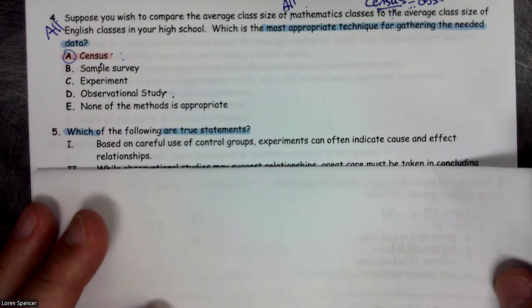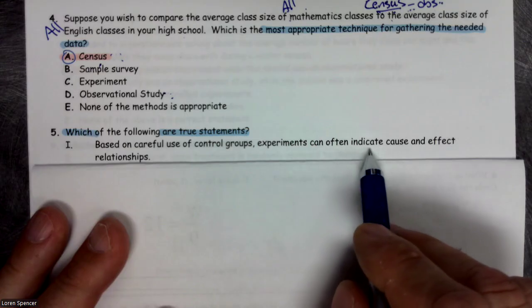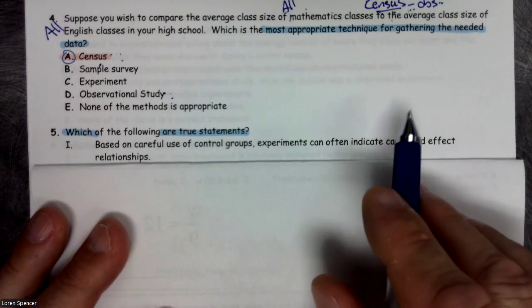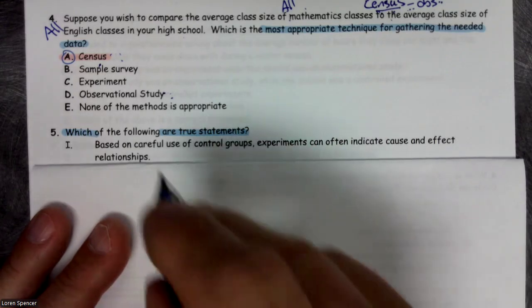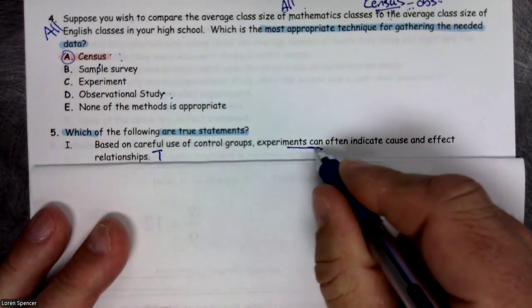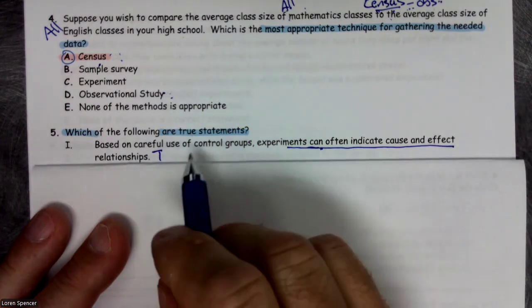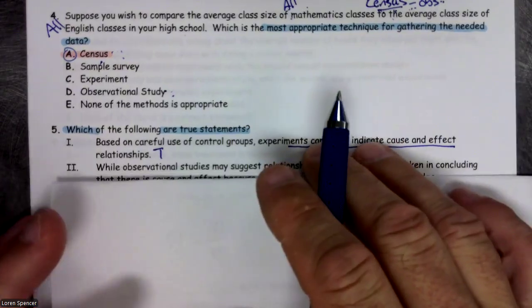All right, which of the following are true statements? Based on careful use of control groups, experiments can often indicate cause and effect relationships. Yes, experiments can indicate cause and effect. Observational studies cannot. So that's a true statement. So number one's a true statement.